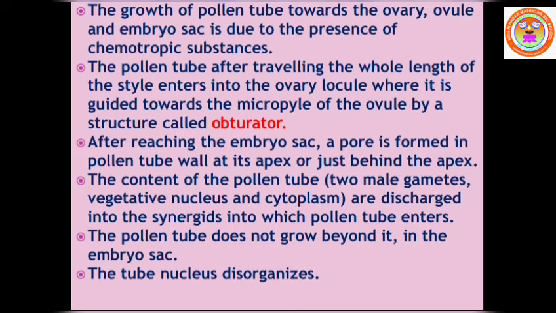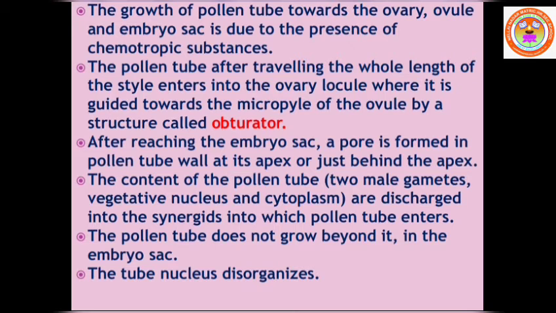That means released into the embryo sac, near the synergids. So the pollen tube contents such as two male gametes, cytoplasm, vegetative nucleus, everything is released into the synergids.